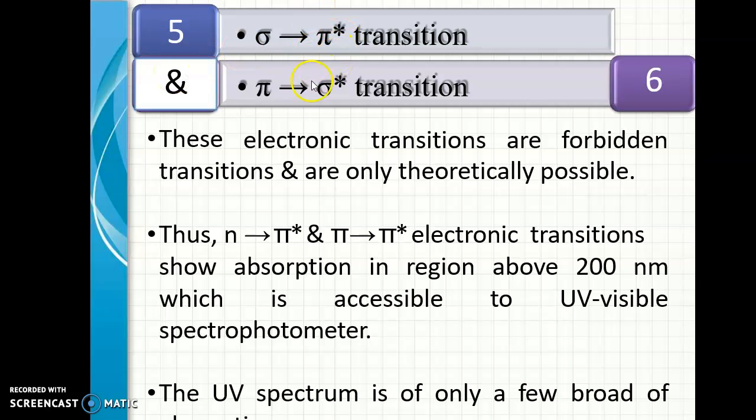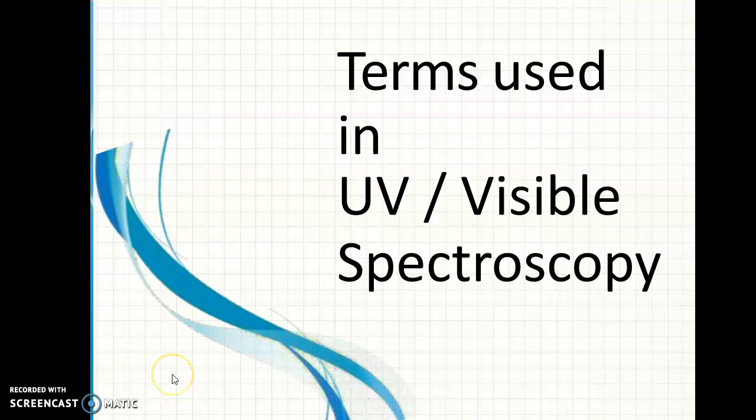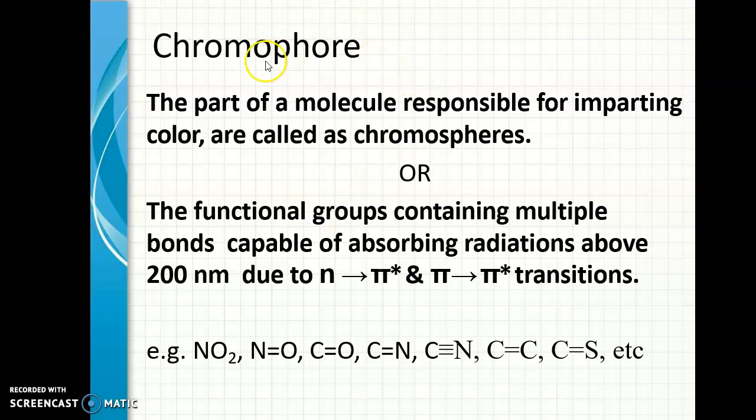The sigma to pi star and pi to sigma star transitions are forbidden transitions. So the UV spectrum has only a few broad absorption bands. Now let us see some terms which are involved in UV visible spectroscopy. We have two terms mainly, chromophores and auxochromes.